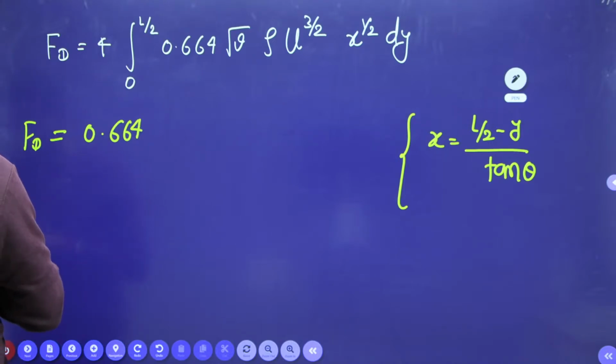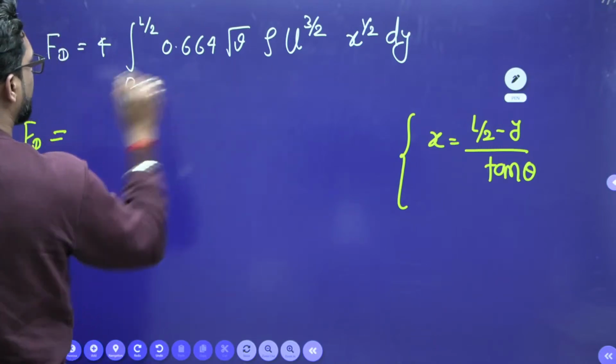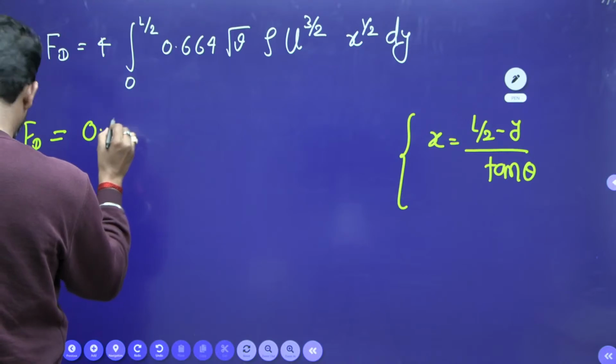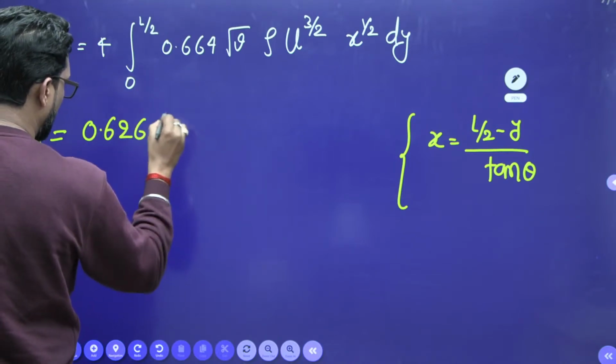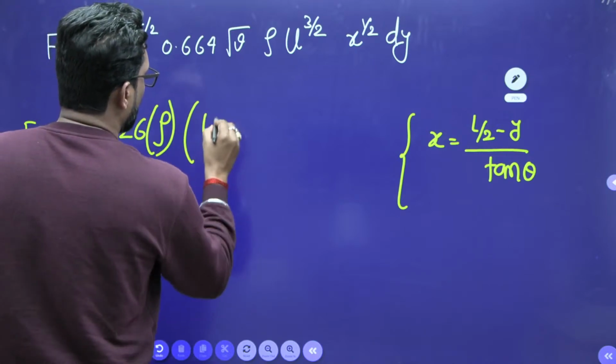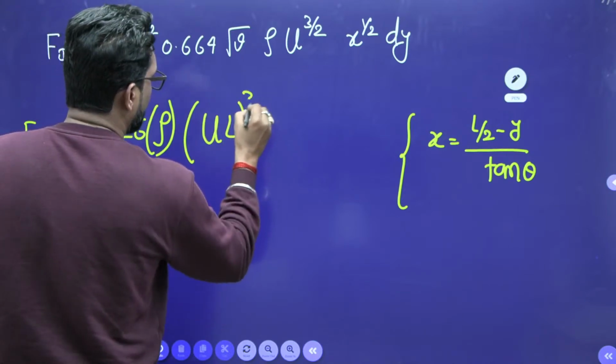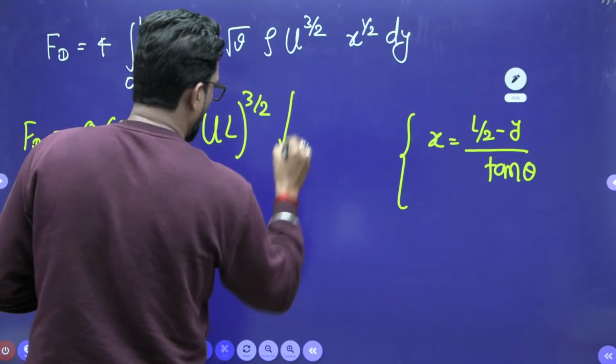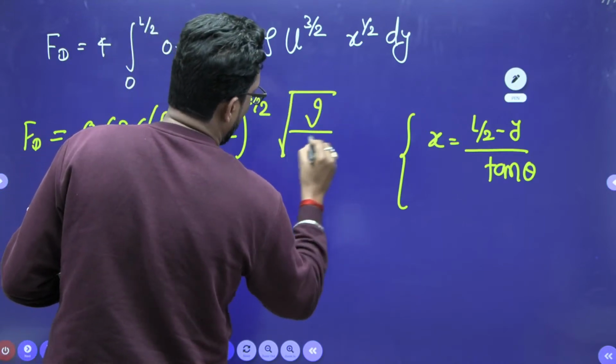Put all the things, multiply with the 4, integrate it. So it is like that, 0.626 rho within bracket, okay, U L to the power 3 by 2 square root of nu by tan theta.